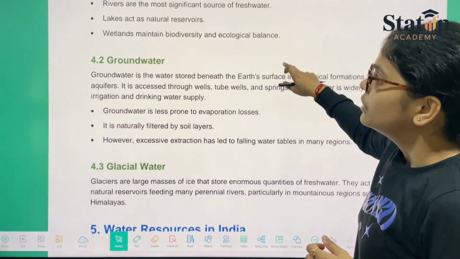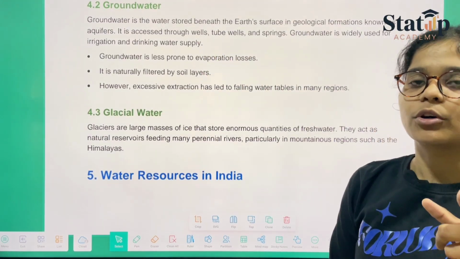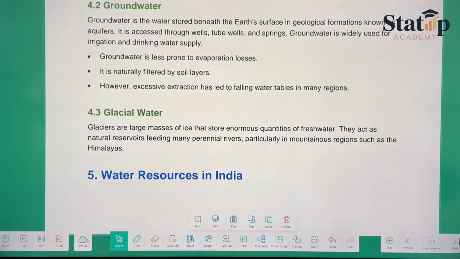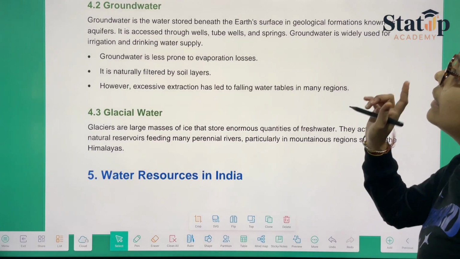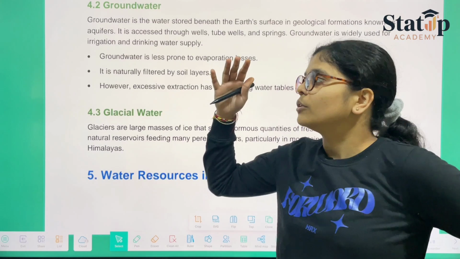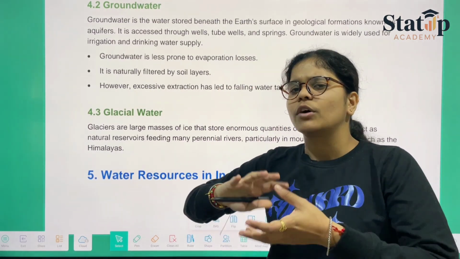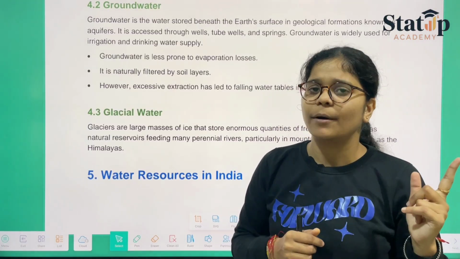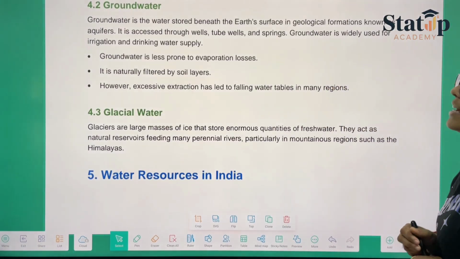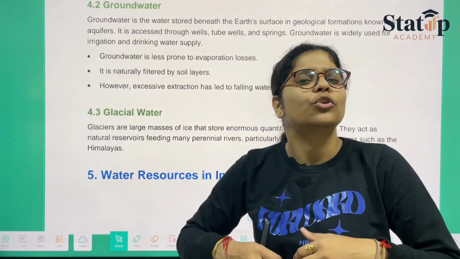Then comes groundwater. Groundwater is the water stored beneath the earth's surface. Why? Via the process known as infiltration, mentioned in your water cycle. It is a geological formation known as aquifers. It is accessed through wells, tube wells, and springs. We use groundwater majorly for agricultural purposes, and you must have seen the use of springs and tube wells; we have also discussed these things in the agriculture chapter. Groundwater is less prone to evaporation. Why? Because it is beneath the earth's surface where the sun's energy cannot reach that much.